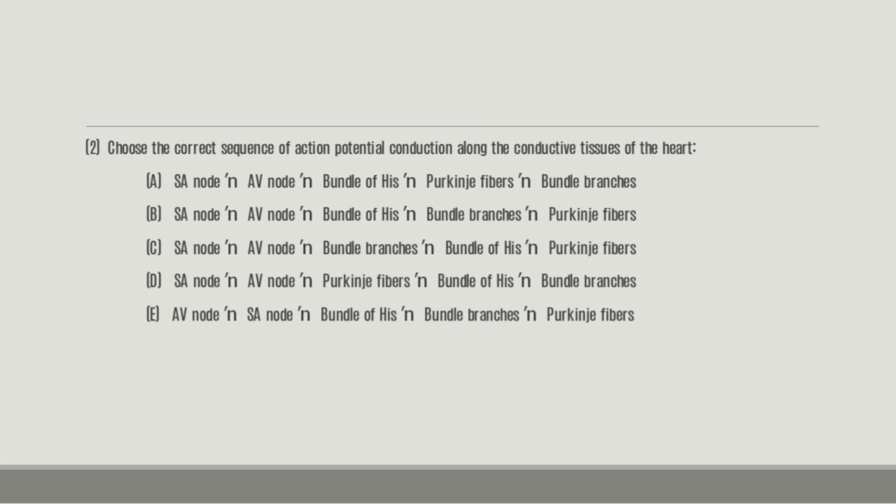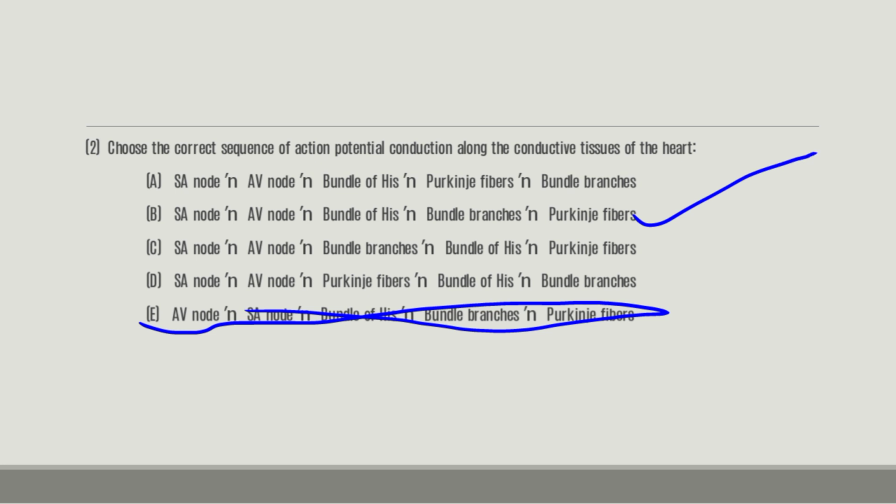We all know that the action potential must start from the SA node, so automatically option E is out. This leaves us with A, B, C, and D, and the right answer is B. From the SA node to the AV node, the bundle of His to the bundle branches down to the Purkinje fibers.